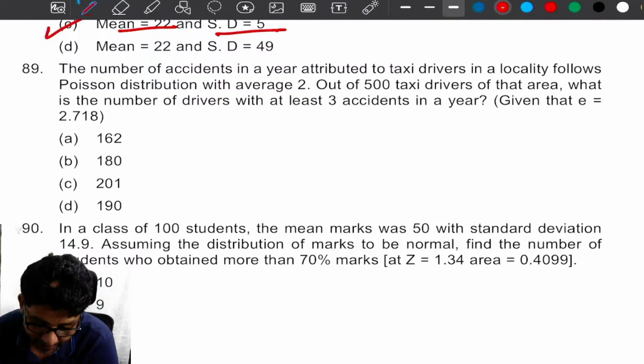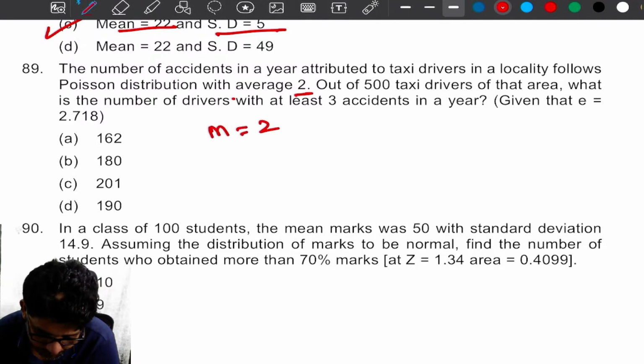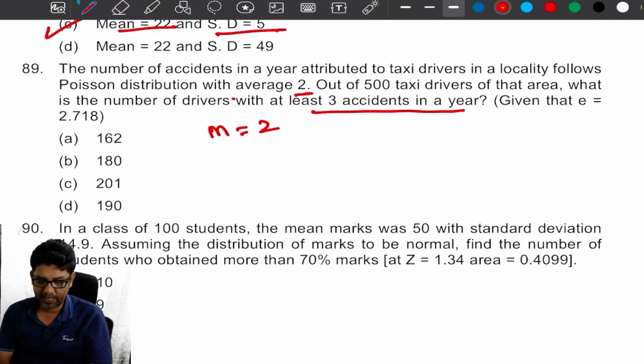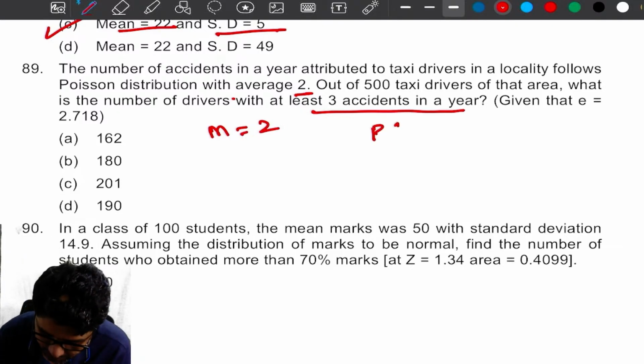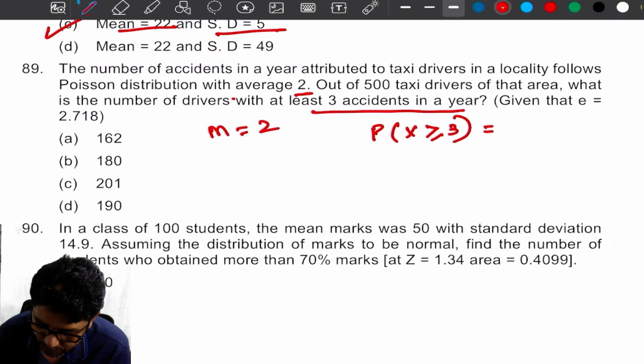Next, the number of accidents in a year attributed to taxi drivers in a locality follows Poisson distribution with average 2. So m is equal to 2. Out of 500 taxi drivers of that area, what is the number of drivers with at least 3 accidents in a year? At least 3 accidents: X is more than or equal to 3, which is equal to 1 minus P of x less than 3.